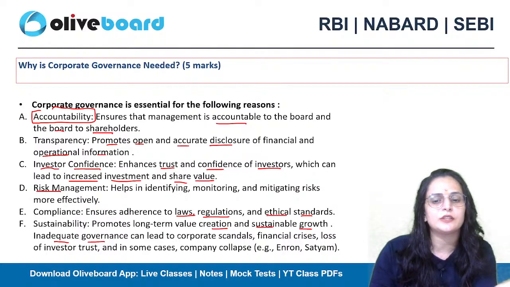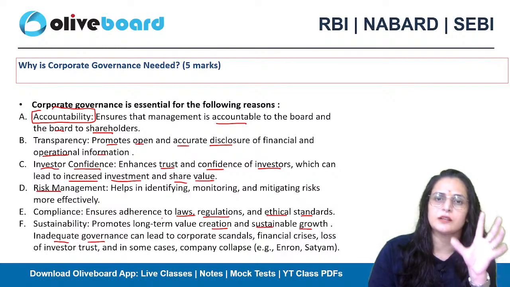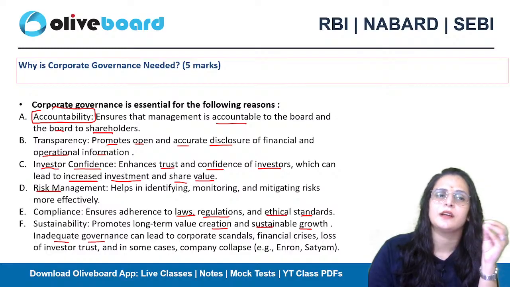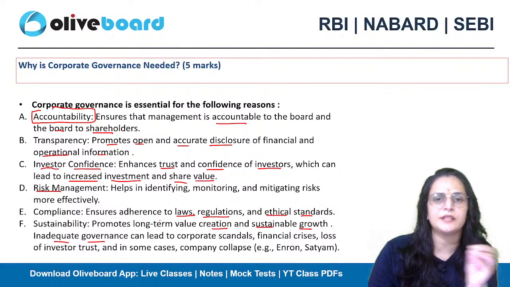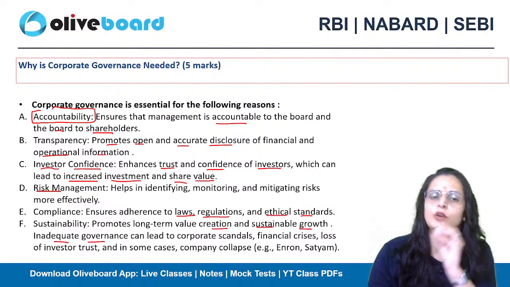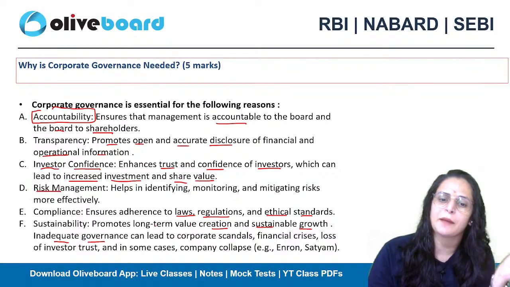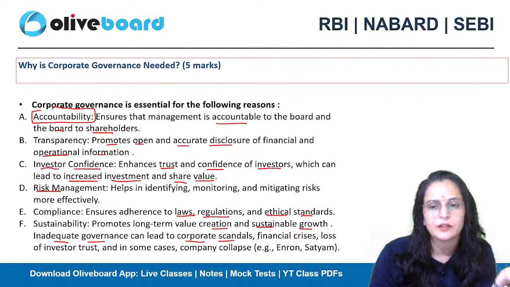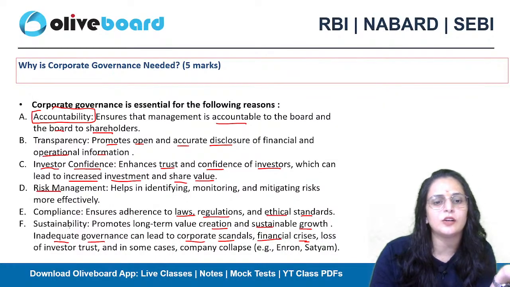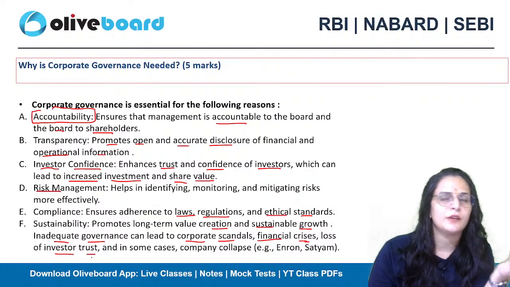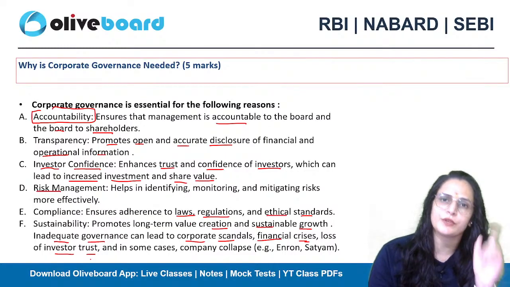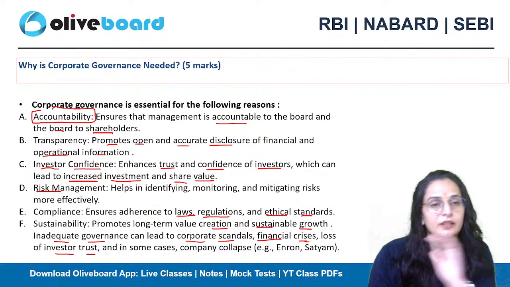Inadequate governance can lead to problems. If the corporate governance being followed in the organization is inadequate and not following the protocol, what will happen? Corporate scandals will occur, financial crisis will occur, and there will be loss of investor trust, because once the investors lose trust in you, they will not invest in you.